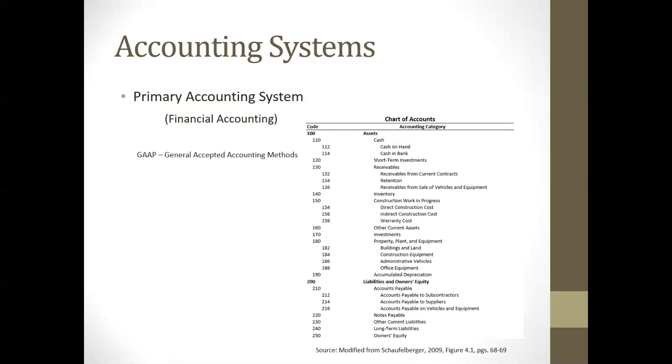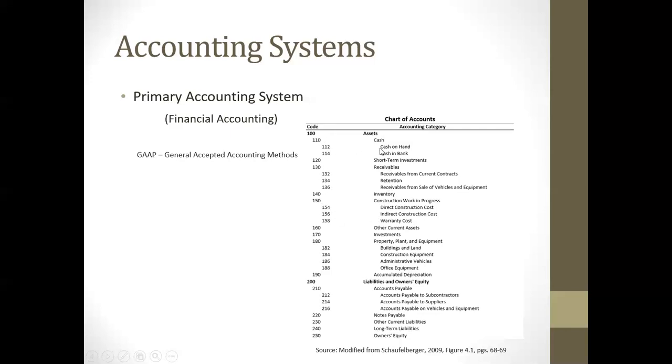Now, the other thing I would just take note of here is that accounting code 100 is our assets. We look underneath here, and the subcategory will tell us the different types of assets. So one of our assets is cash, one of our assets is short-term investments, one of our assets is receivables, inventory, construction work in progress, and so on and so forth.